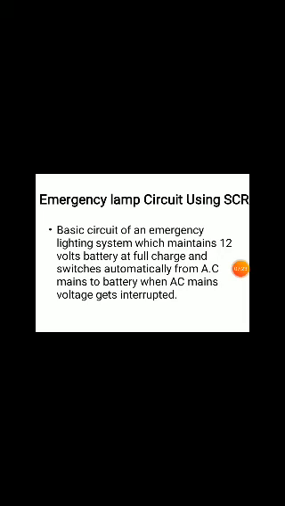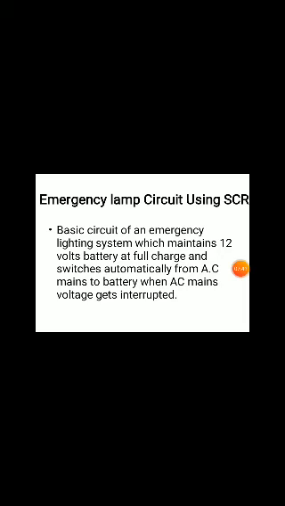Basic circuit of an emergency lighting system which maintains, whenever there is an emergency, in that condition we want to blow that lamp.